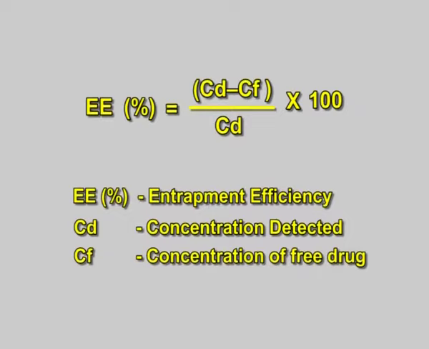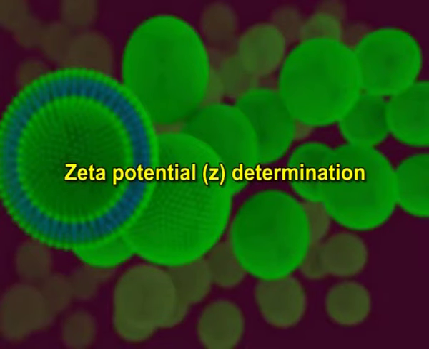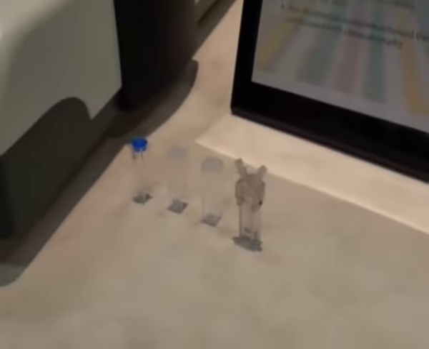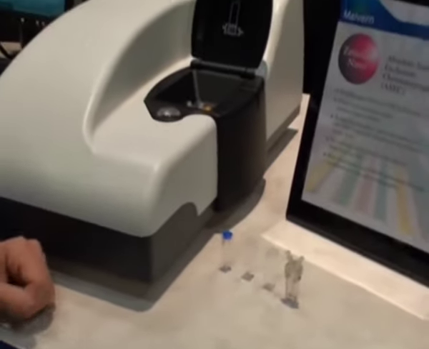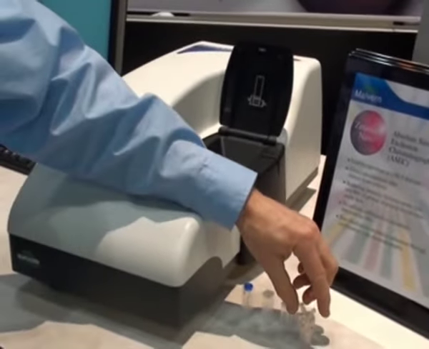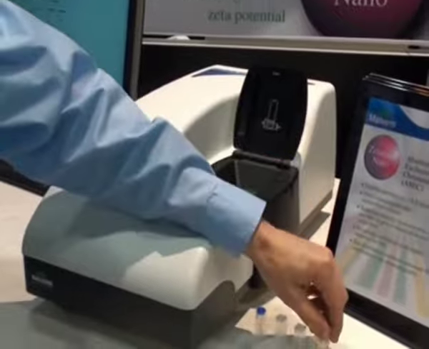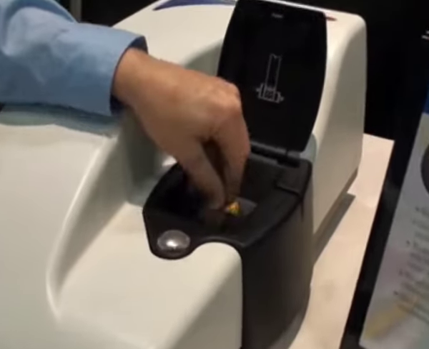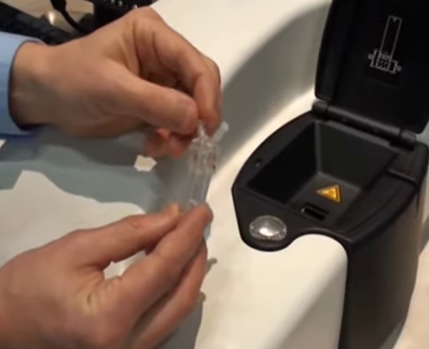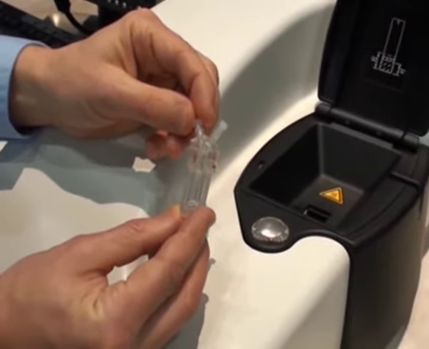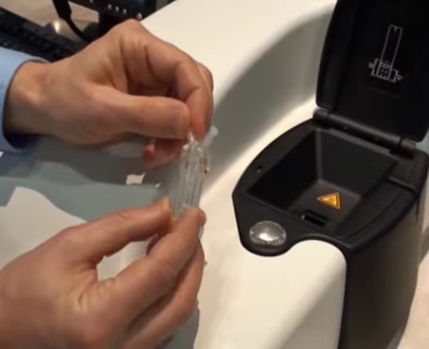The entrapment efficiency was obtained by repeating the experiment in triplicate, and the values are expressed as mean ± standard deviation. Next is zeta potential determination, which is denoted by Z. Charge on empty and drug loaded vesicles surface could be determined using zeta sizer. Analysis time is kept for 60 seconds and average zeta potential and charge on the liposome is determined.